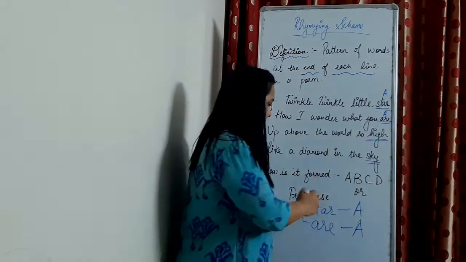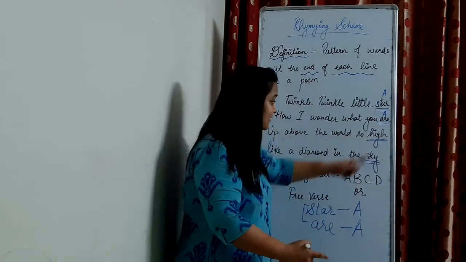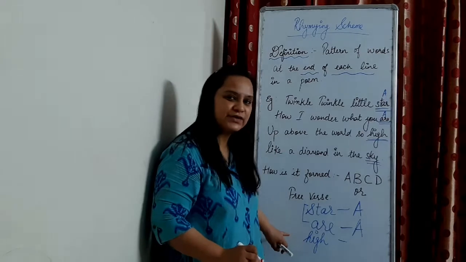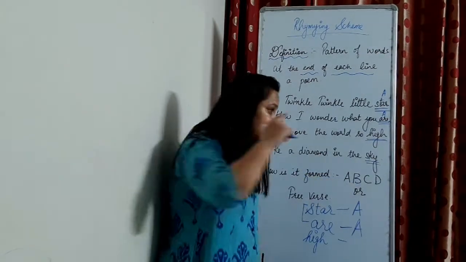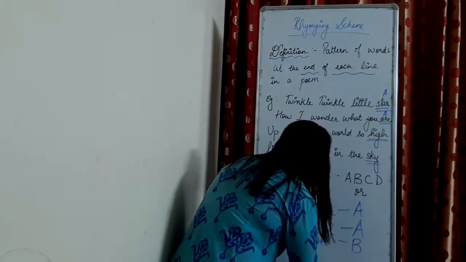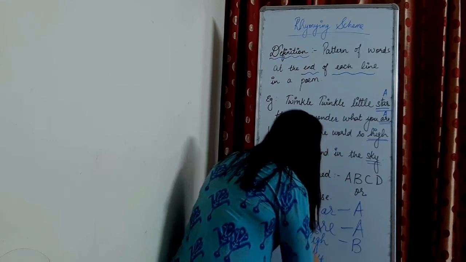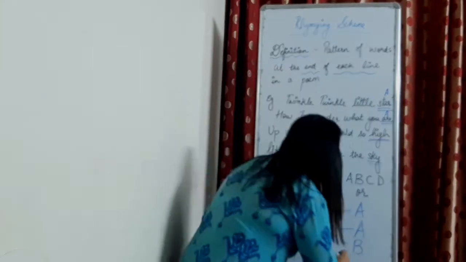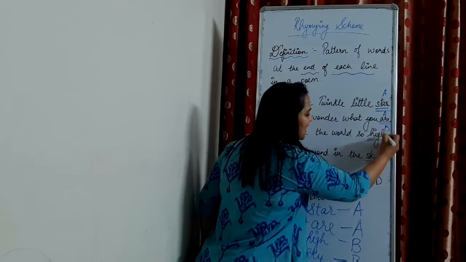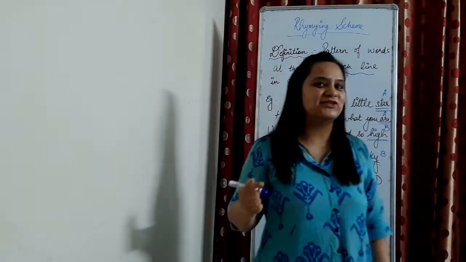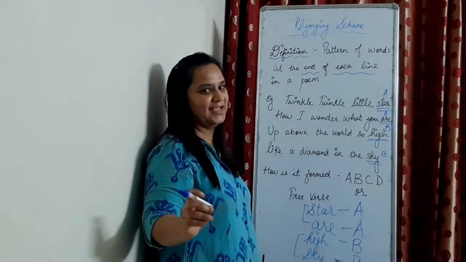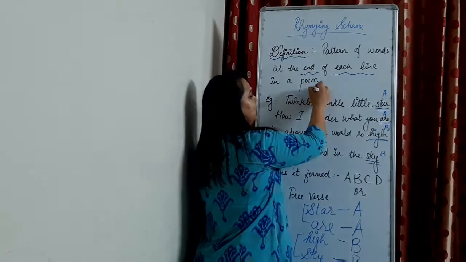Now I am done with A and A. My third word is high. Now these words don't rhyme. So what is the next alphabet? B. I come up with B, right? Fourth word, sky. Now high and sky are again rhyming. So this is also B, correct? So B and B. Now, after learning this rhyme thousands of times, we have come to know that the rhyming scheme for Twinkle Twinkle is A, A, B, B.